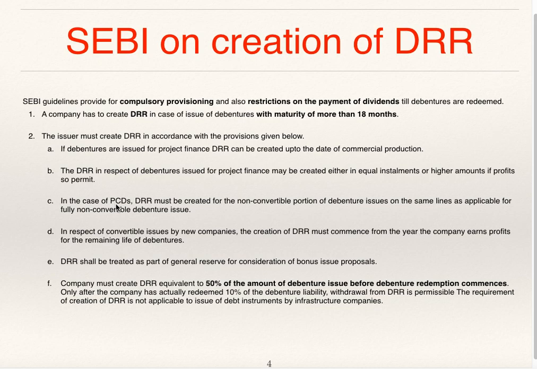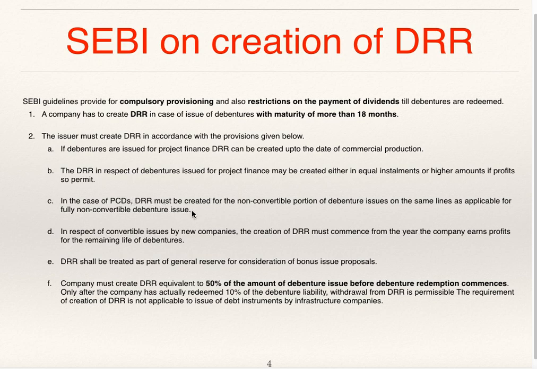In case of partly convertible debentures, DRR must be created for the non-convertible portion of the debenture issue on the same line as applicable for fully non-convertible debenture issue.